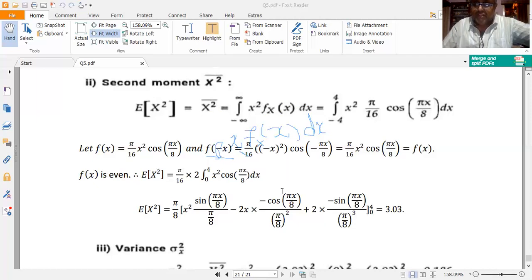So I have to evaluate the second integral to get the third integral of the second function. So integral of minus cos of pi x by 8 by pi by 8 the whole square I am integrating. So if I integrate, I get minus sin of pi x by 8 divided by pi by 8 the whole square into pi by 8. So that can be written as pi by 8 the whole cube. Now minus, I need to terminate the operation. D by dx of 2 is 0. So 0 into the integral is again 0.